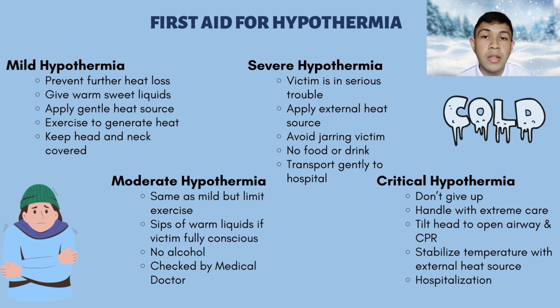Last but not least, for critical hypothermia, we cannot give up easily and must handle it with extreme care. This type of hypothermia can be overcome by tilting the head to open the airway and doing CPR, stabilizing the temperature using an external heat source, and lastly sending the victim to the hospital immediately if there is no effective method.